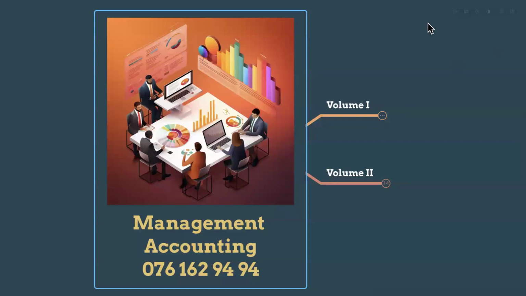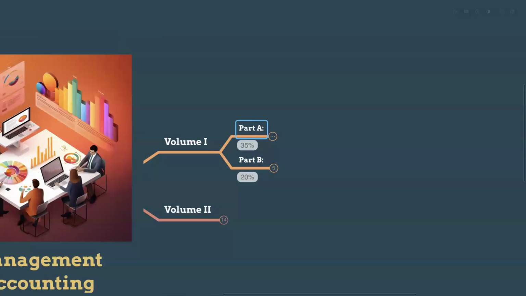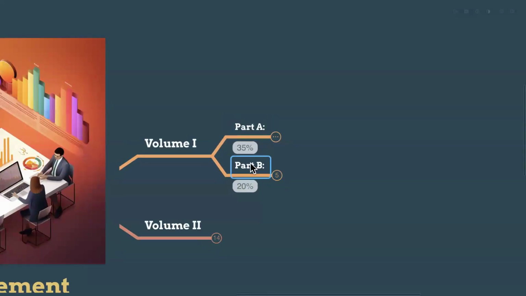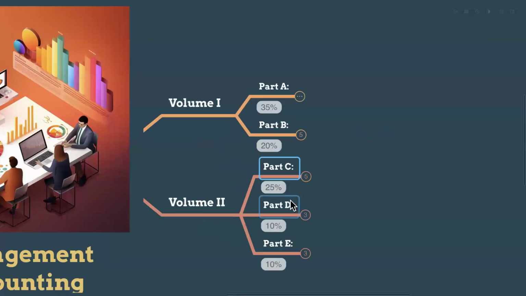Okay. So students, as I told you already, volume 1 and volume 2 are separate books. Volume 1 is divided into part A and part B. Part A is 35 percent of your entire syllabus, and part B contains 20% of your syllabus marks. And part C, part D, and part E are respectively 25%, 10%, and another 10%. So this is how your syllabus is structured at the initial stage.